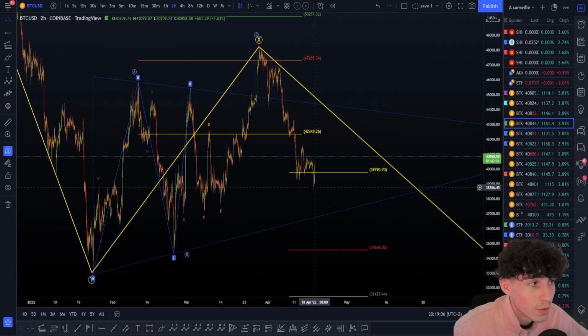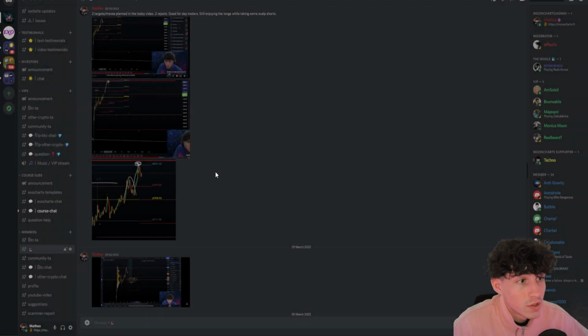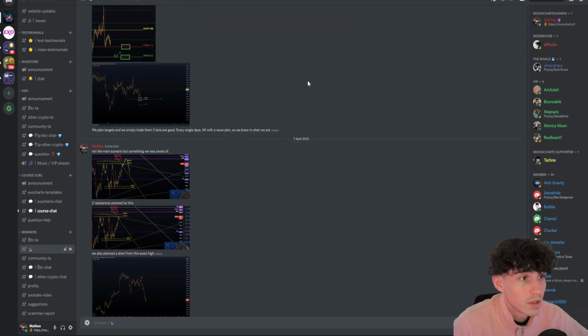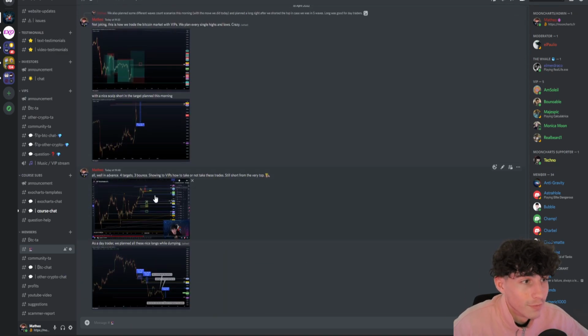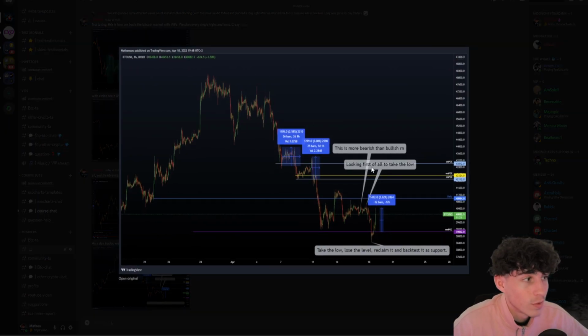And we also planned the low just right, when we were already on the top here. Screenshots cannot lie, and there are VIPs also watching these updates. They are trading with me. All of this you can see for yourself. All of these targets here, all the way down, were planned when we were already on the very top, and we went on every single one except the daily here.